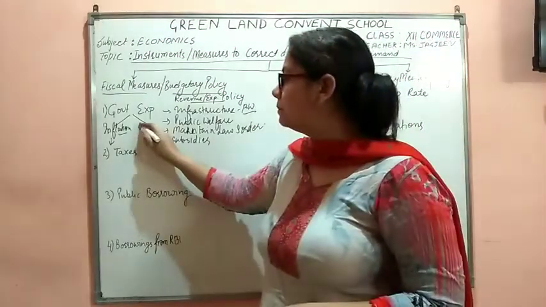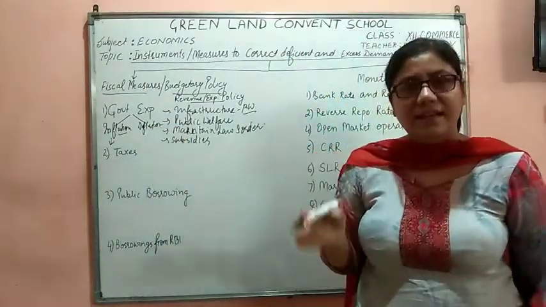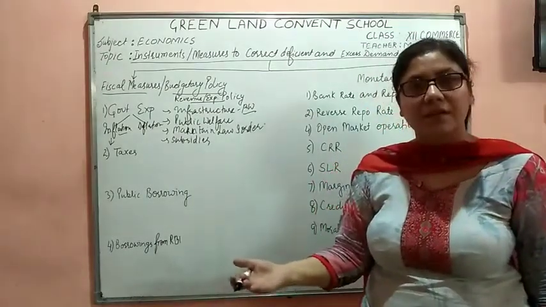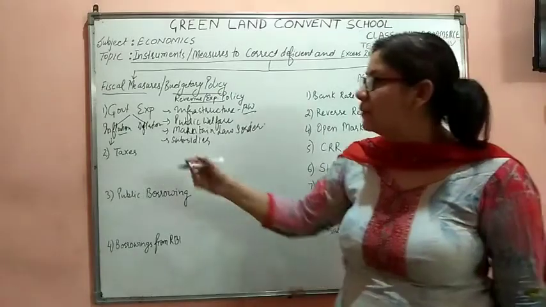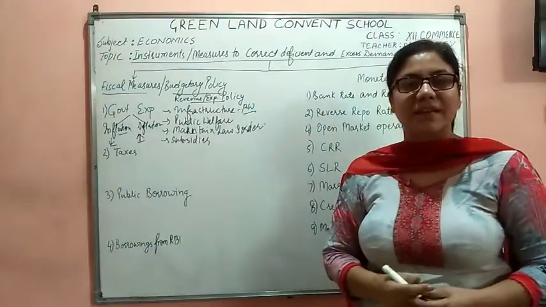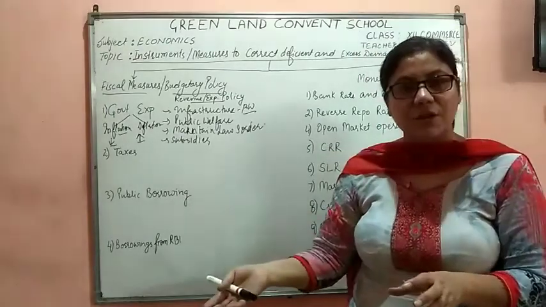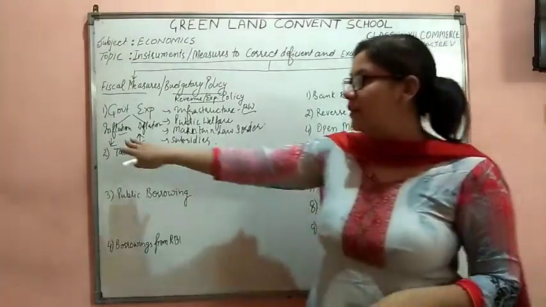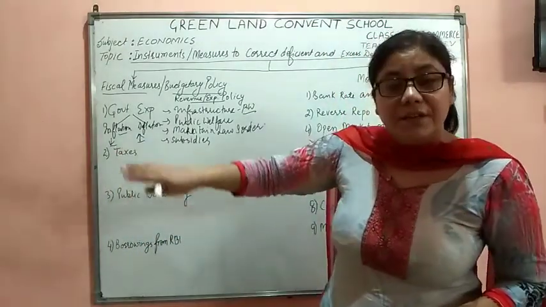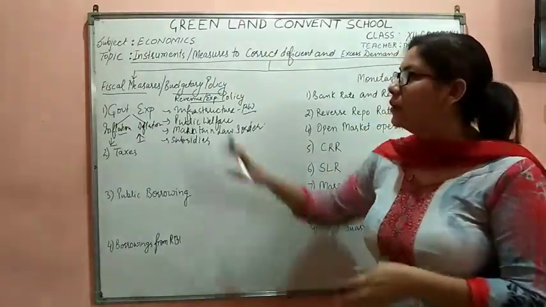In case of deflation, if I talk about deflation, deflation means that there is less aggregate demand. Less aggregate demand means that now the government needs to spend more money. How would the government be spending more money? The government would be raising its expenditure. So these are the two situations handled by the government. By increasing the expenditure, the government circulates the money in the economy and tackles the situation of deflation. And by decreasing the expenditure, the government reduces the money supply in the economy, so that inflation is tackled. Fine. Hope that is clear.